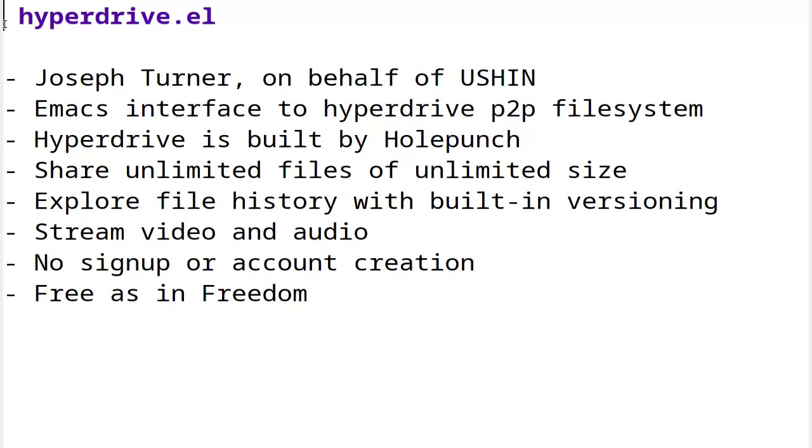One thing that sets Hyperdrive apart is that the files you share can be modified. And since Hyperdrive has built-in versioning, you can explore the history of changes that you make to your files or others make to theirs. You can stream video and audio. There's no sign-up or account creation process required, and it's all free software. This means that the community has the legal right, the tools, and the information necessary to participate in the development process, or even fork the project and go Cimarron.